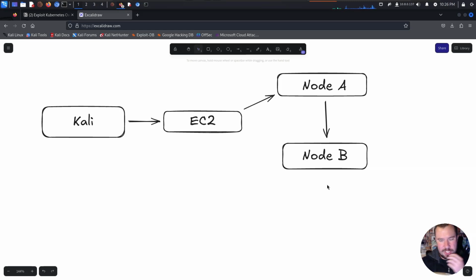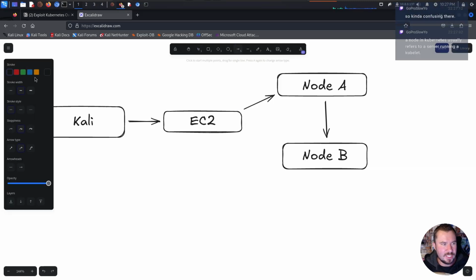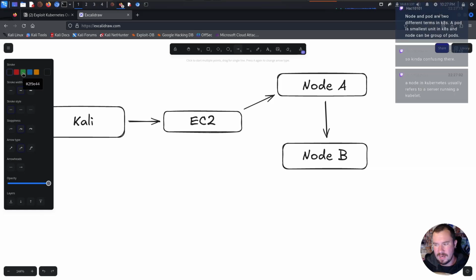So our initial issue was, how do we get from our EC2, or really from our Kali machine, how can we hit this internal network right here, this internal secret network that node B is hanging out on? And remember what we did is we set up Ligolo-ng to do some of that pivoting and forwarding between the EC2 and node A, so that the EC2 could then hit node A and the EC2 could then hit node B. So let's go ahead and do that. If I grab my color, we'll change this. Let's just give it a blue color.